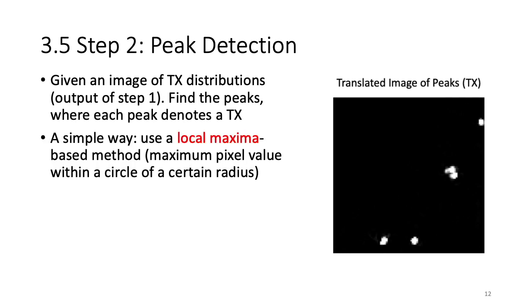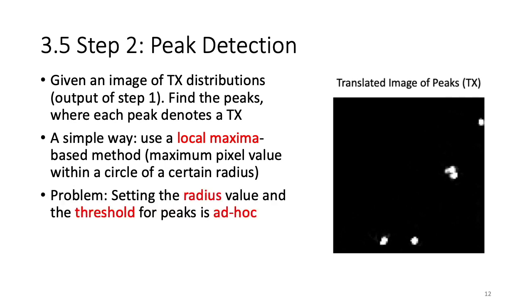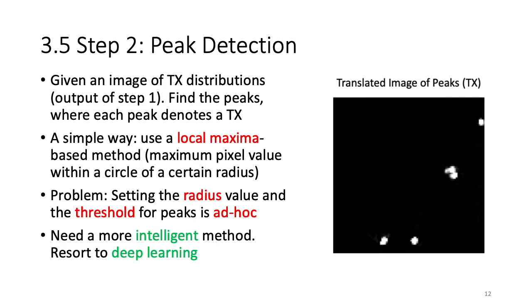A simple way of doing it is to use a local maxima based method, which picks the maximum value within a circle of a certain radius. The problem with this is that setting the radius value and the threshold for peaks is ad hoc, which makes it very difficult to tune. So we need a more intelligent method, and we resort to deep learning.